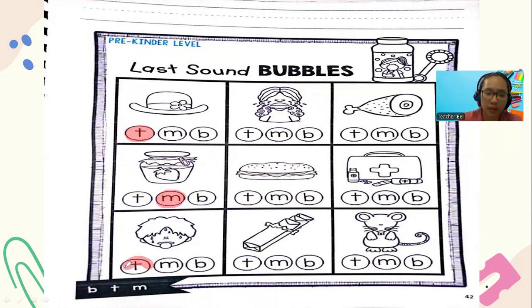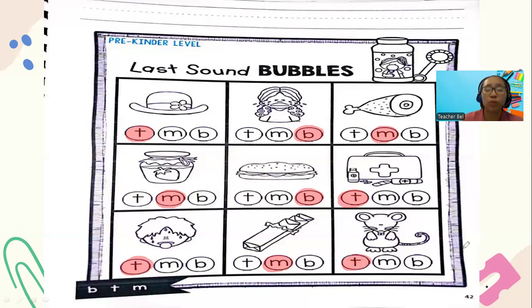Letter T. What about for sob? Letter B. How about sub? Letter B. What about gum? Letter M. Ham. Letter M. Kit. Letter T. And your rat. Letter T. So here we have the letters that you need to color.